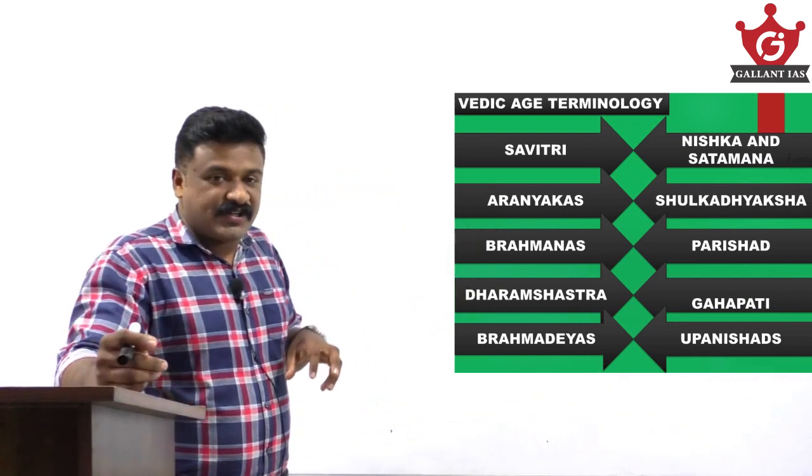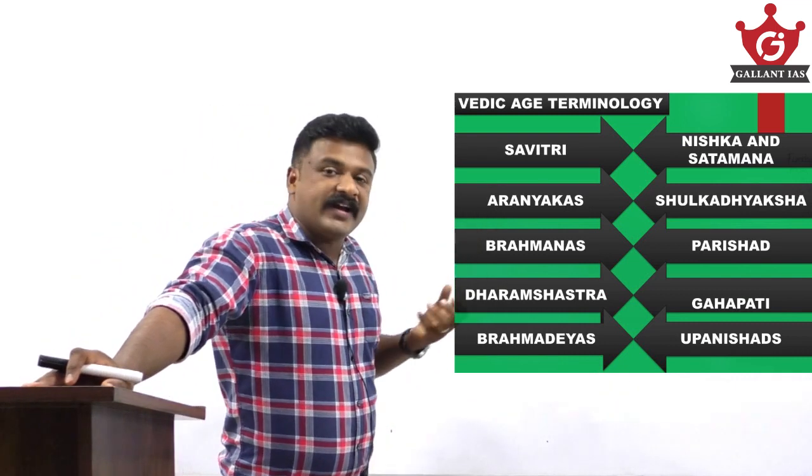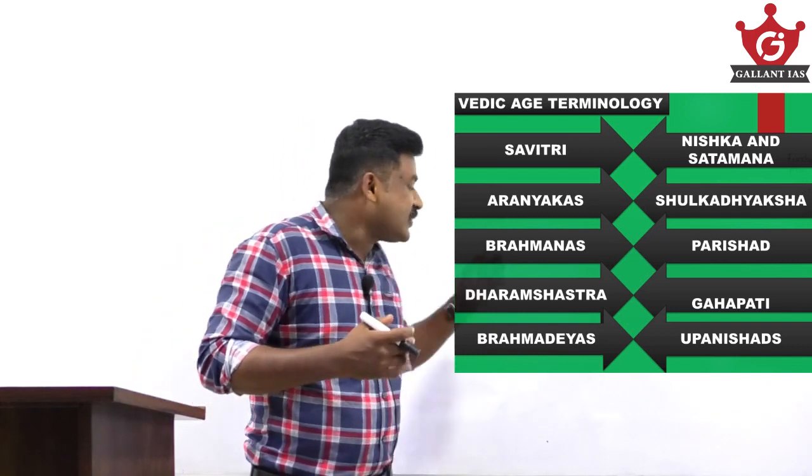Savitri is the solar deity. Aranyakas means forest books. Literally they are forest books, and they contain mysticism and symbolism, the philosophy related to rituals and sacrifices. Brahmanas are the prose version that explains the meaning of the hymns of the Vedas. The Vedic Samhitas are the Rig Veda, Samaveda, Yajurveda and Atharvaveda. So the Brahmana portion is the prose version that explains the meaning of the hymns in the Samhitas.